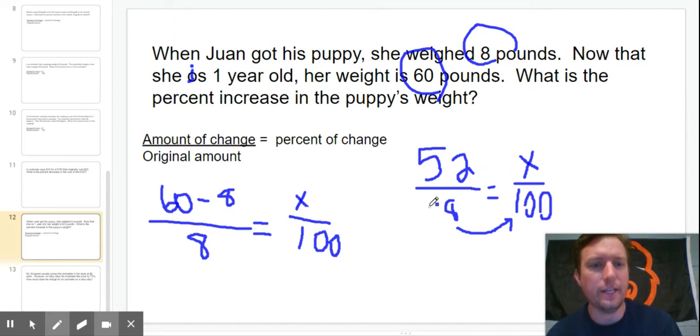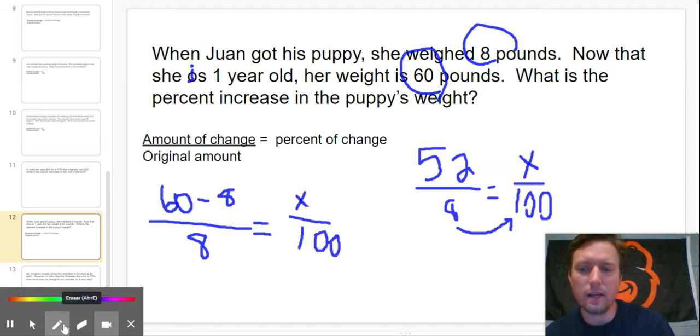And it made this a lot easier. Now, some of you might be able to look at this 8 and say, well, I can make an 8 into 100. Okay, yeah, we can. But it might not jump out at you as easily. So one of the things that we're going to move towards is doing this cross multiplying.